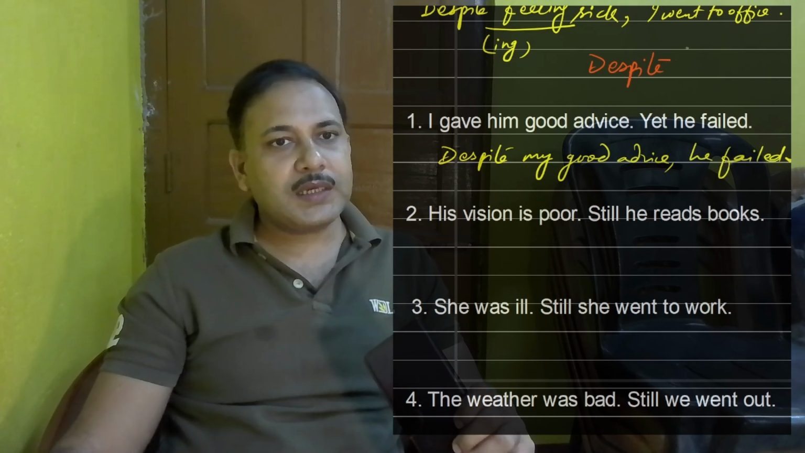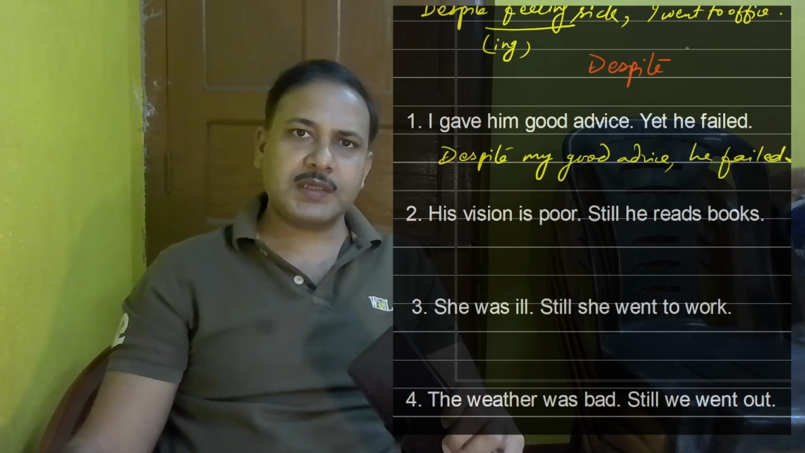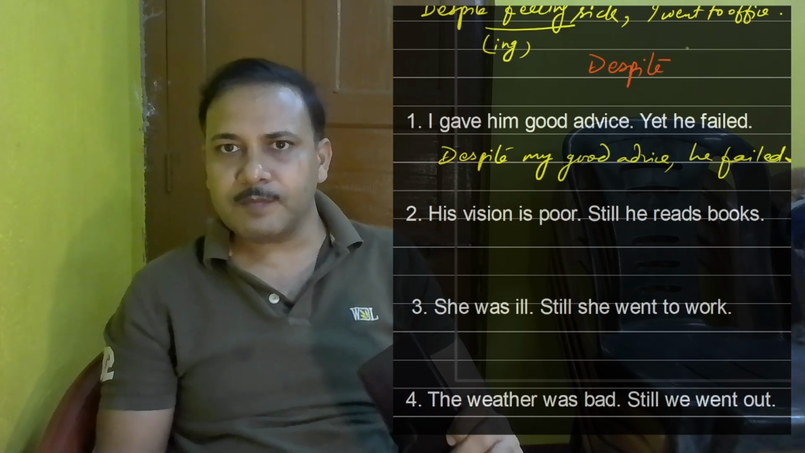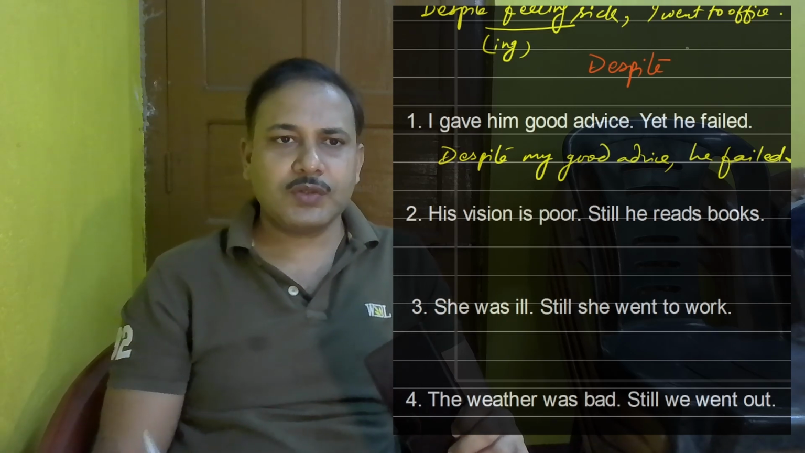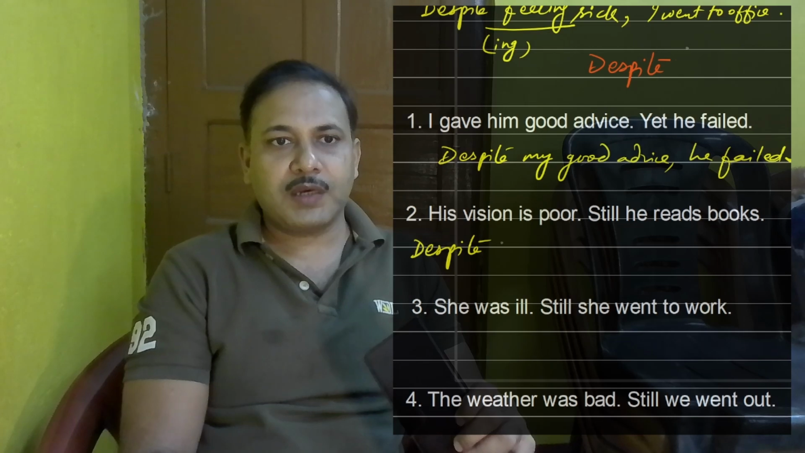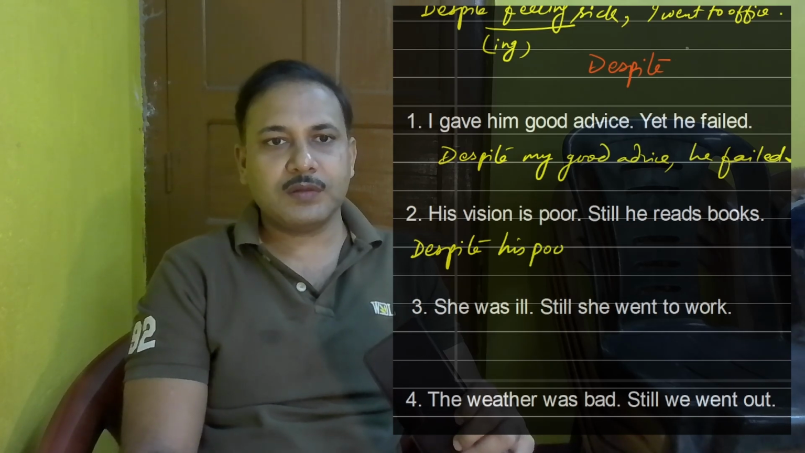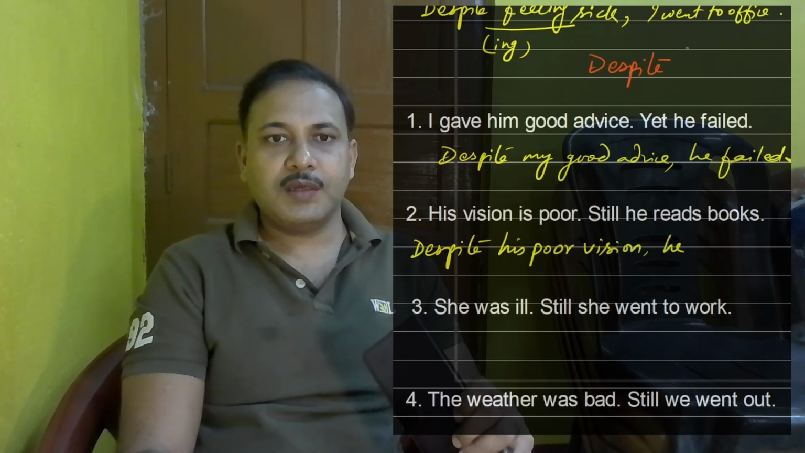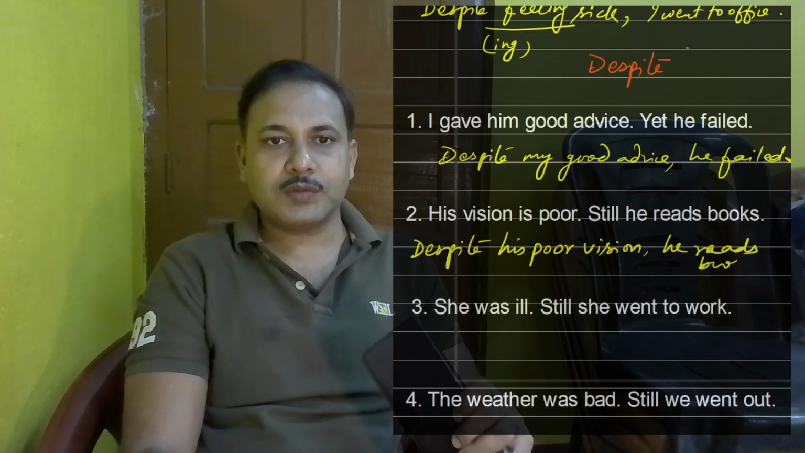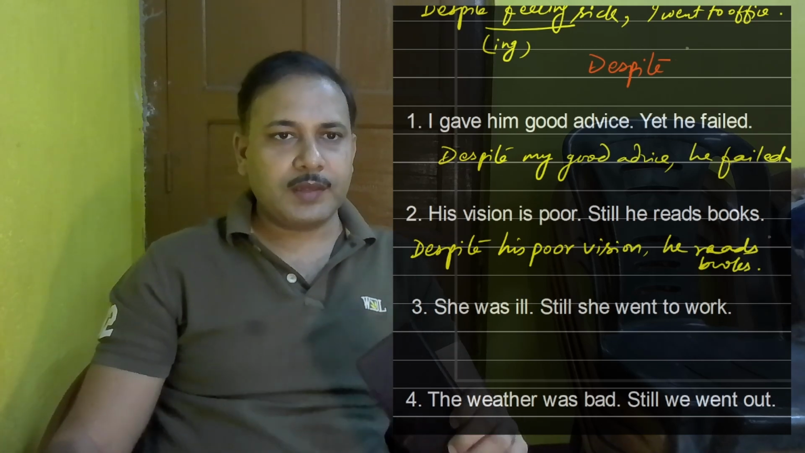The second sentence, his vision is poor, still he reads book. Again, opposite sentence, he cannot see well, and yet he is reading books. So we can begin it with despite. Despite his poor vision, he reads books. Easy? Okay, let's go to number 3.